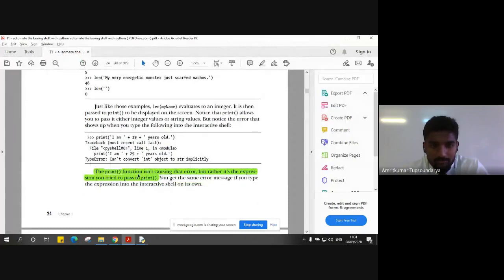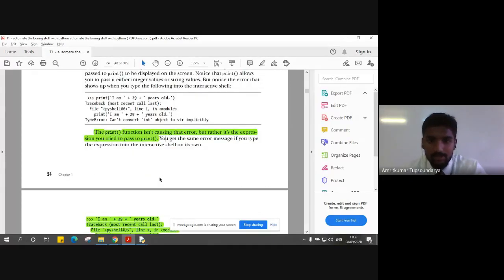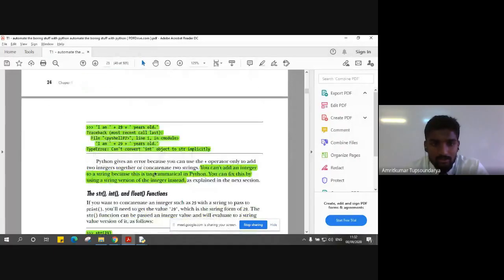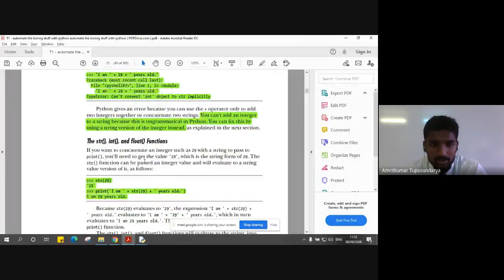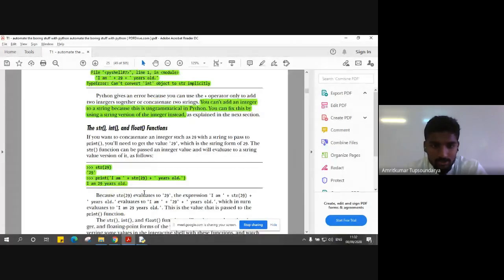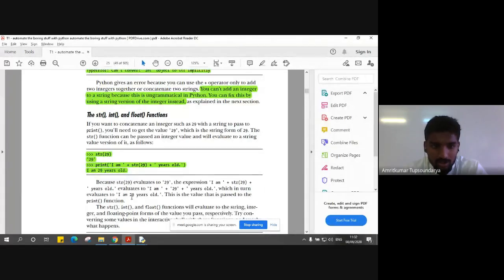Right. So the reason the printf function was giving the error is because the expression was trying to pass the printf statement, which is not converting directly. An integer and a string are two different data types which were not getting converted implicitly. So that's what we did here. We converted that 29 into a string, and then it was able to print and give the output.